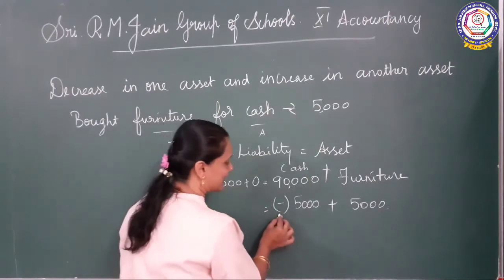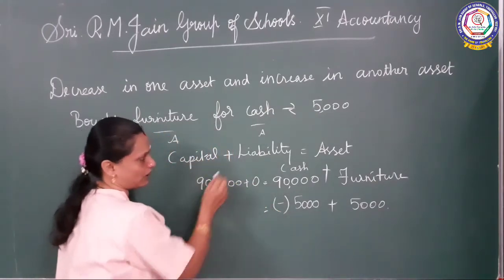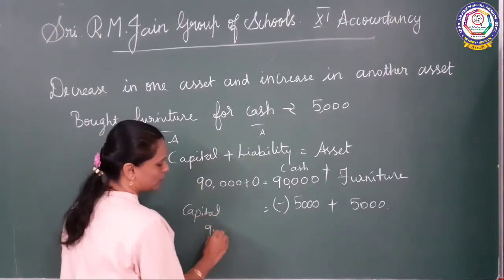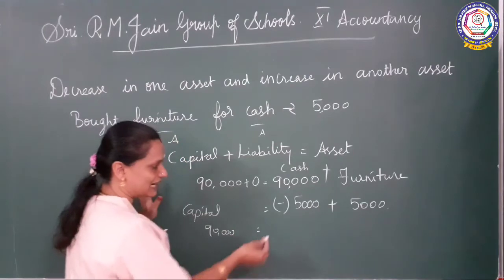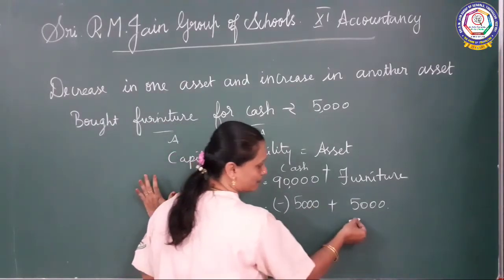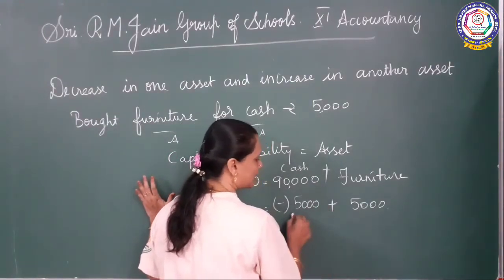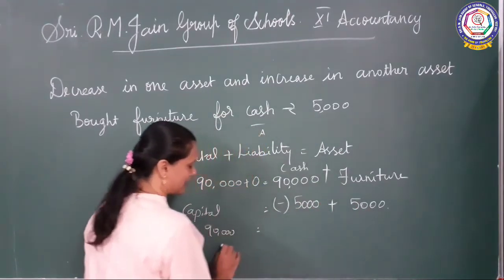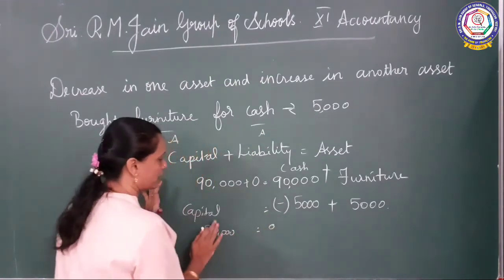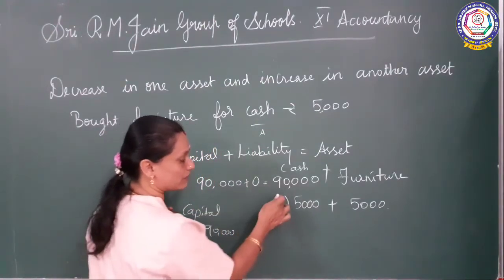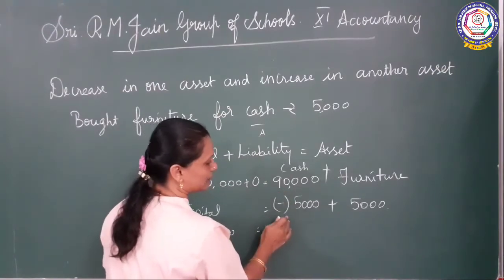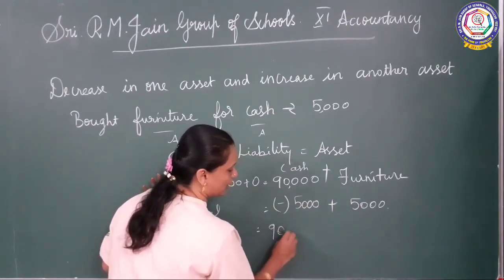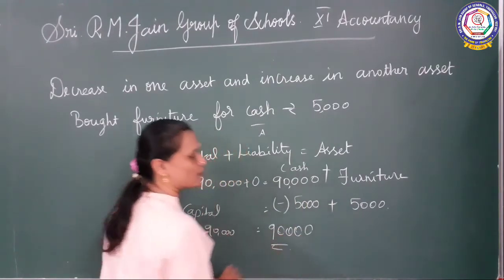Okay, so it will never affect the liability or capital, because the capital will be 90,000 only. Why? Because we are only taking the cash and then purchasing the furniture. So automatically one asset is going out and one asset is coming inside. So it will never affect the amount. Okay, so 90,000 we got, and then taking 5,000, and then again furniture is coming inside, 5,000 rupees. So overall again we have 90,000 rupees only.